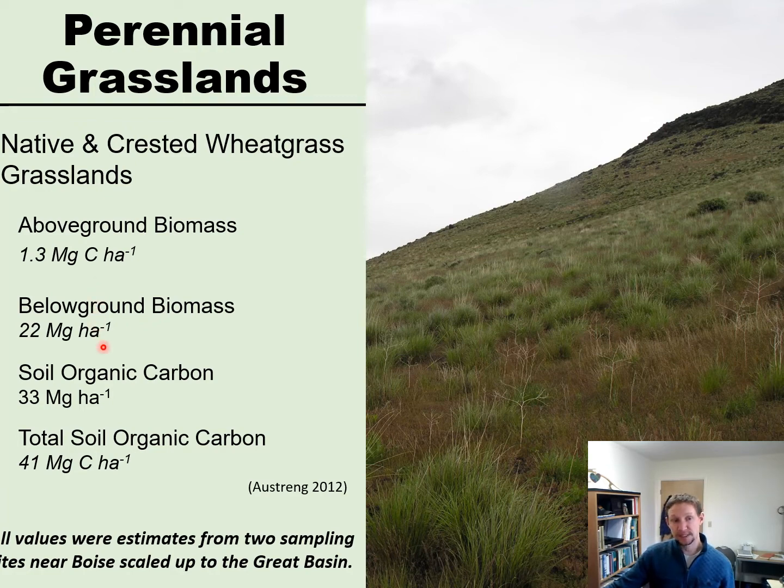And we see that we do lose some carbon above ground from your sagebrush steppe, but overall we do keep a lot of carbon below ground, and that is the point of having perennial grasses on the landscape, is to introduce carbon into the soil profile through the fine root turnover and root exudates.